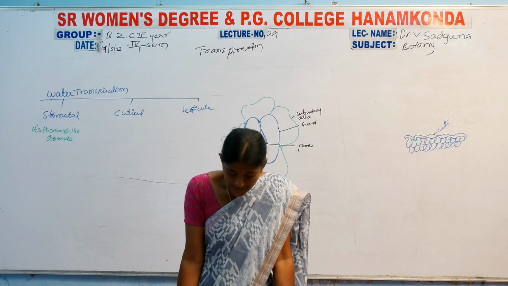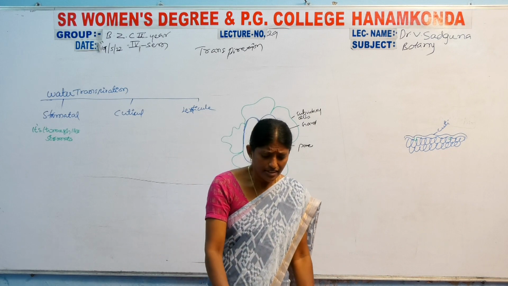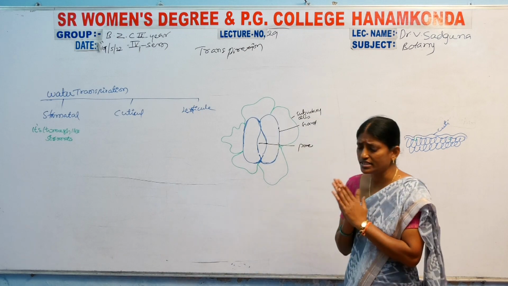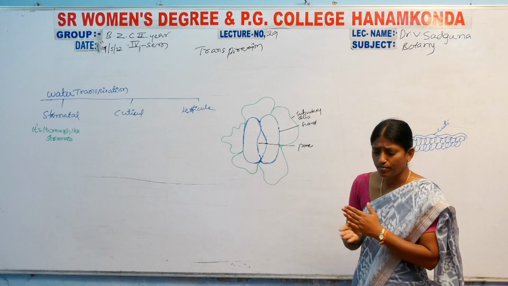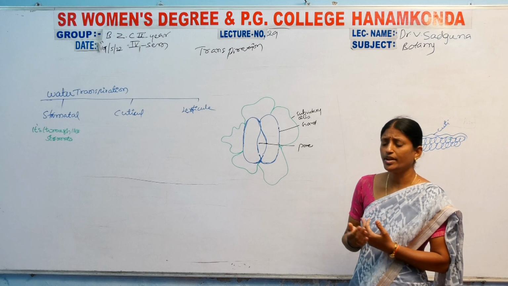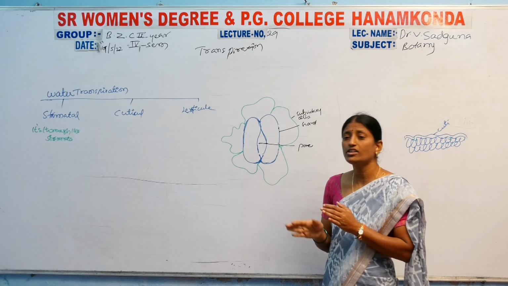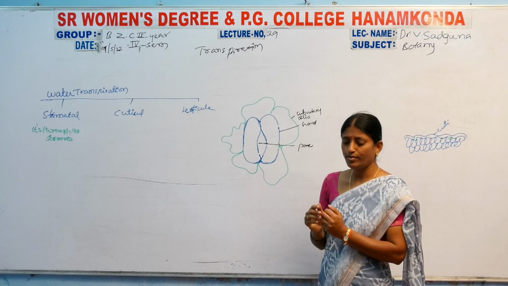So the guard cells of dicots are different from the guard cells of monocots.